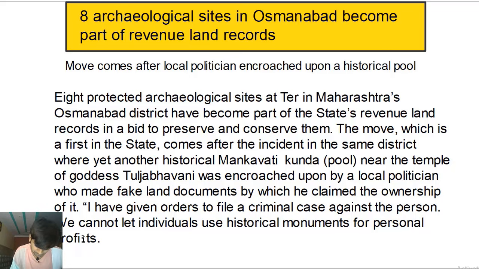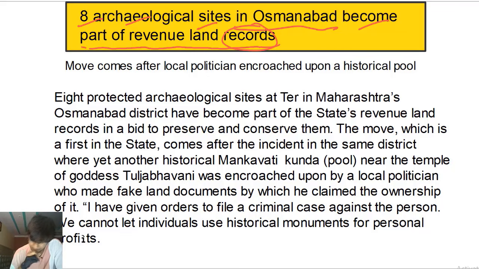The heading says: eight archaeological sites where in Osmanabad become, this is the verb, become what? Part of revenue land records. What types of records? Revenue land records. So this is about archaeological sites in Osmanabad, and this is about some records, revenue land records. This is what we can understand from this heading.